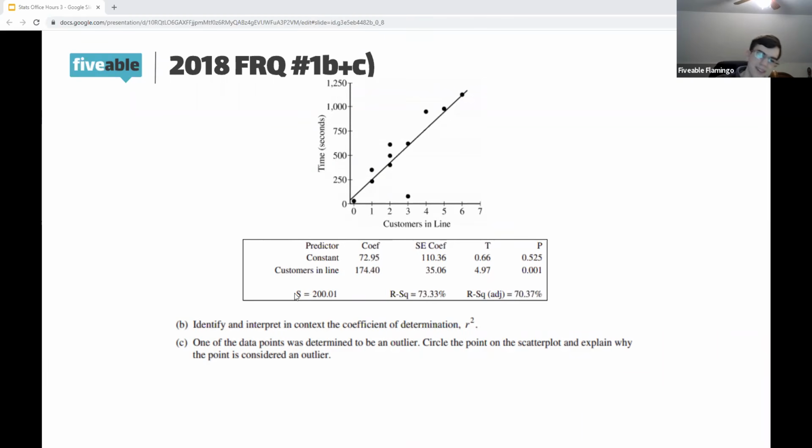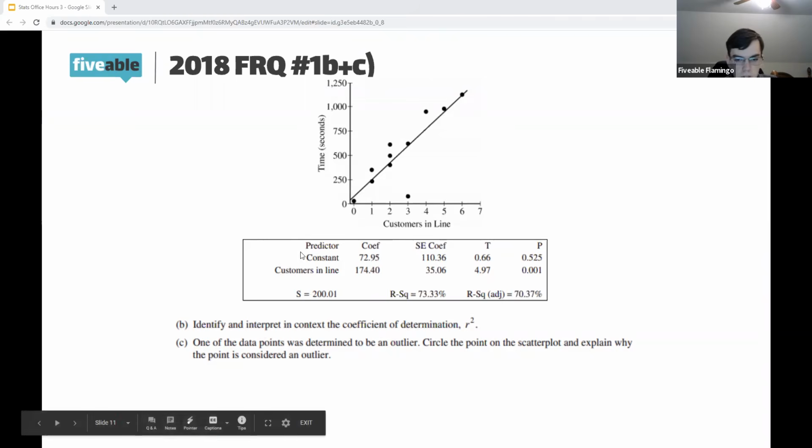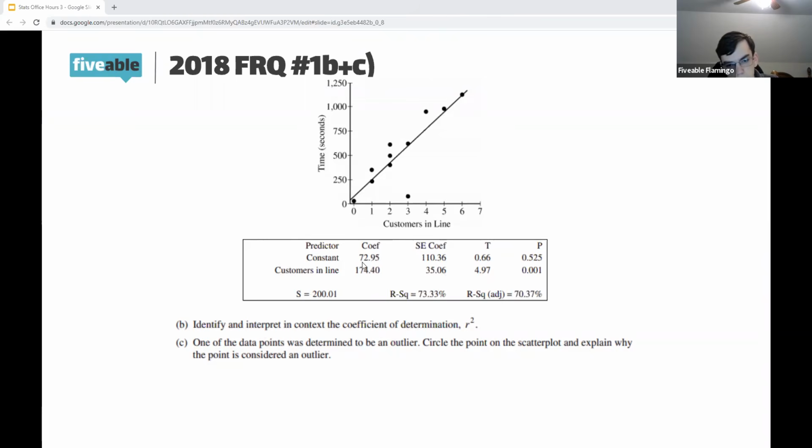All right, so again, these two are pretty basic. It's just checking if you understand concepts. So identify and interpret in context the coefficient of determination R squared. It's pretty easy to tell that you're looking at this R-SQ, so 73.33%. And how you interpret the coefficient of determination is how much of the variation from the regression line can be explained by this line.